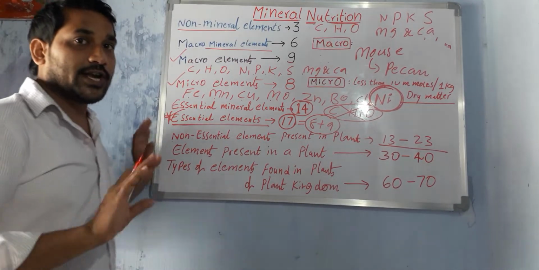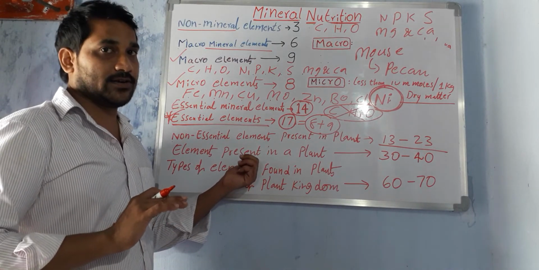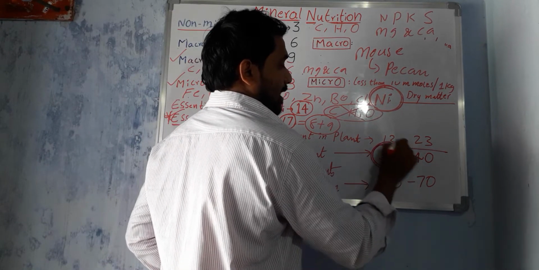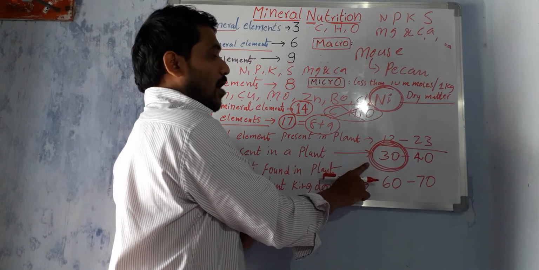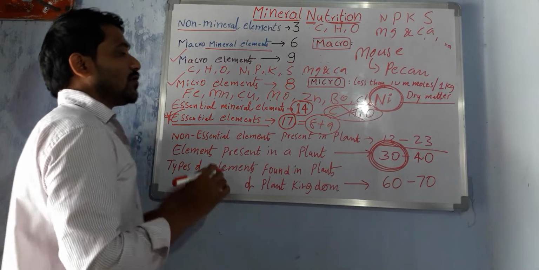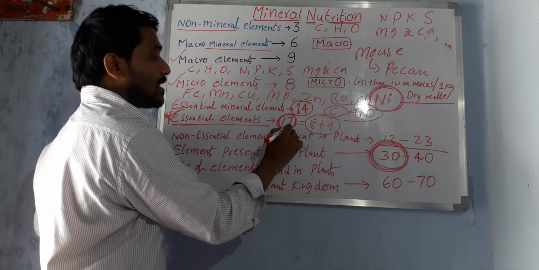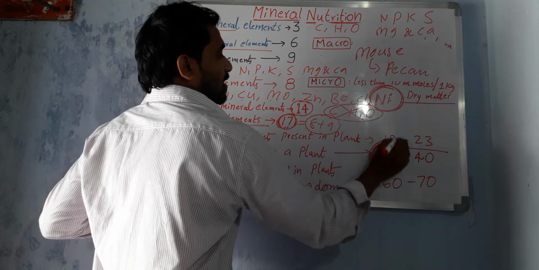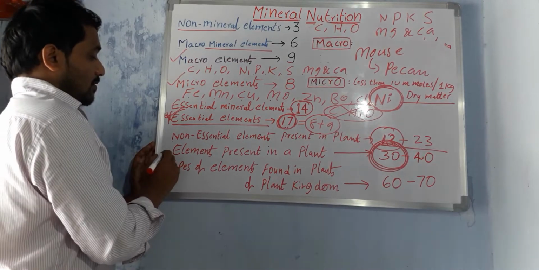Students, no need to worry about this calculation. You should maintain clarity. Don't get confused. One more question here: if a plant has 30 elements, how many are essential and how many are non-essential? You know very well, 17 elements are essential. The remaining is 30 minus 17, which is 13. So 13 elements are non-essential elements, right? We come on to the next one.